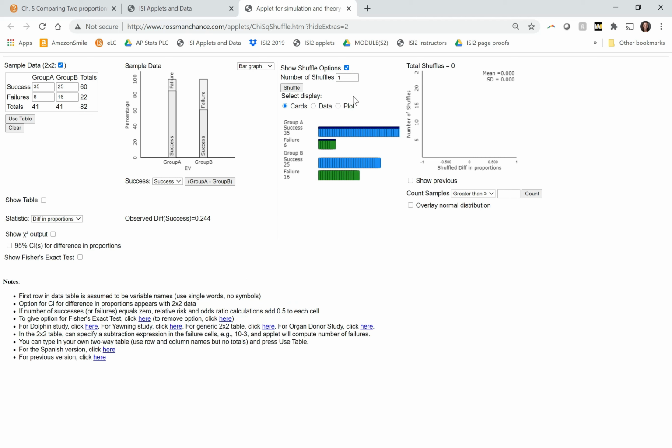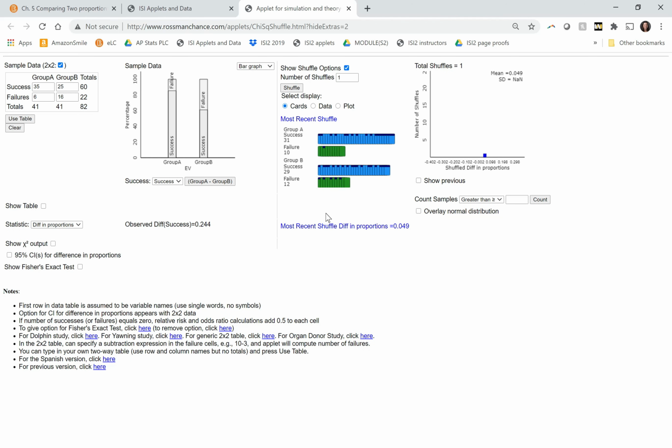So when I look at my shuffle options, I can see I've got 60 blue cards and 22 green cards. When I click shuffle, it's going to randomly assign them into group A and group B, the regular price and the discounted price. And here it came out pretty close, 31 and 29 for the successes. We do it again, 33 and 27. So notice it's going to calculate the difference in proportions for each sample. So this one was 0.146. Do it again. This one's 0.049.